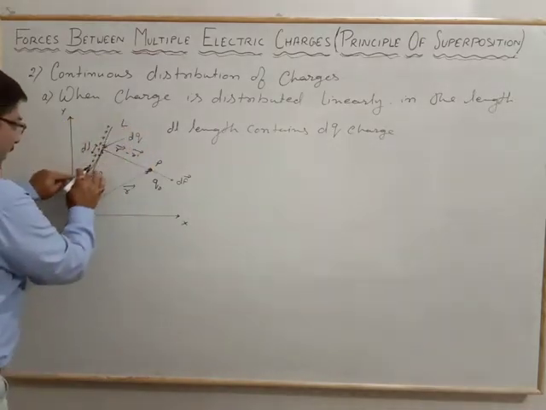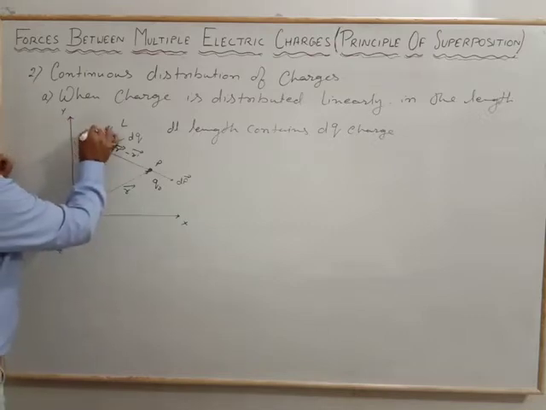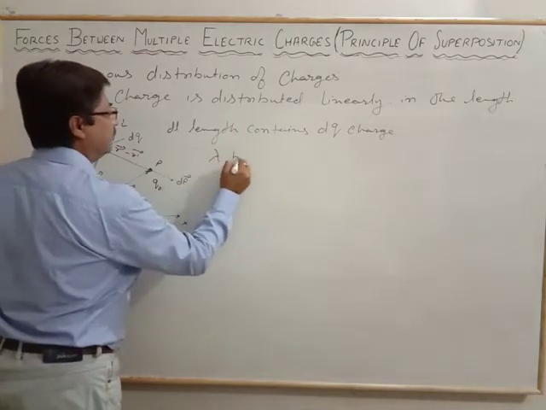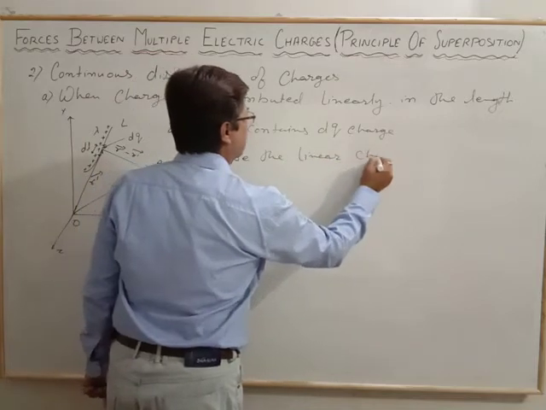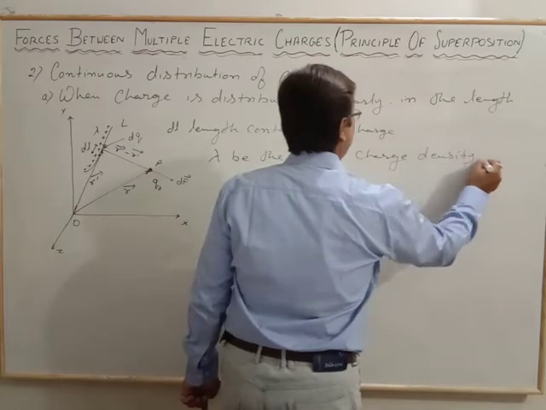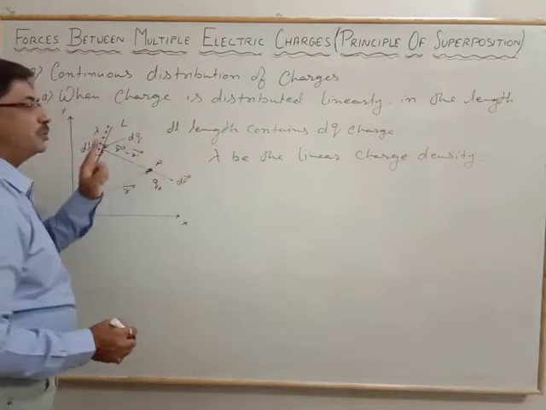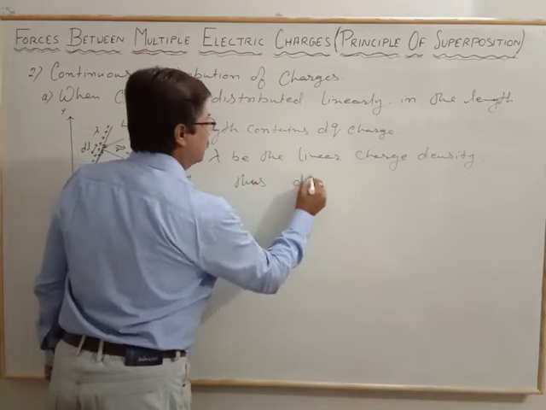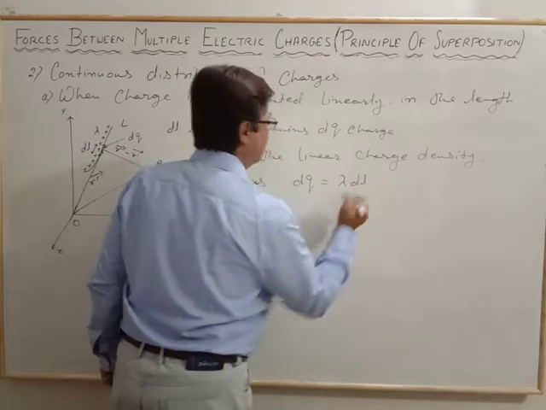Suppose this continuous arrangement along the length has lambda as the linear charge density. Let lambda be the linear charge density. So in that case, the charge dq is represented as dq equal to lambda into dl.